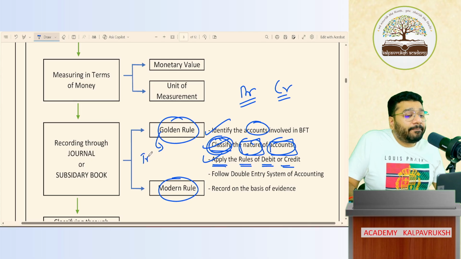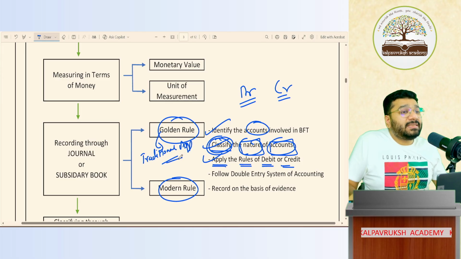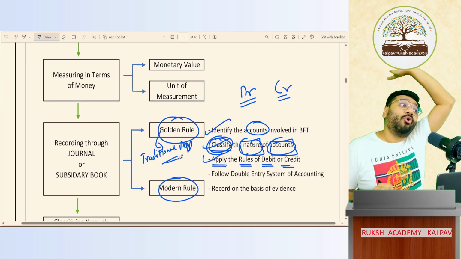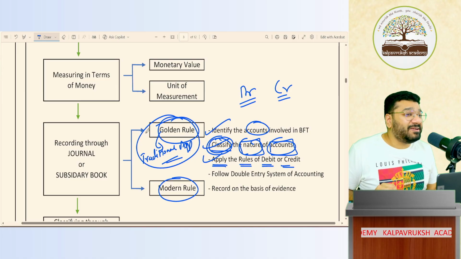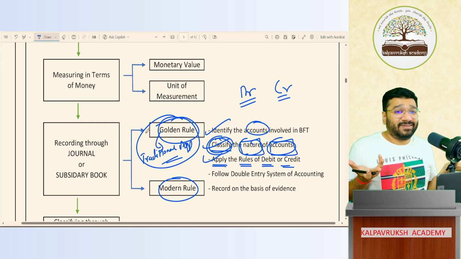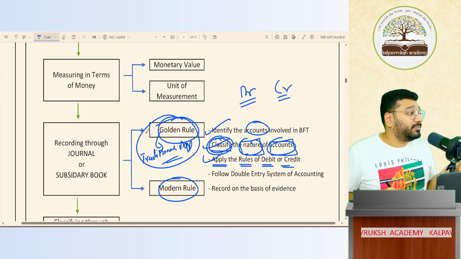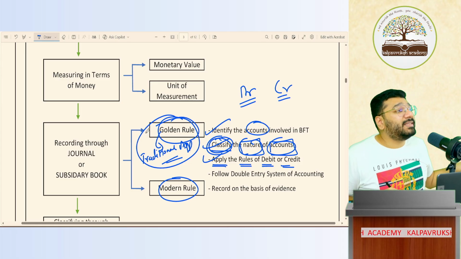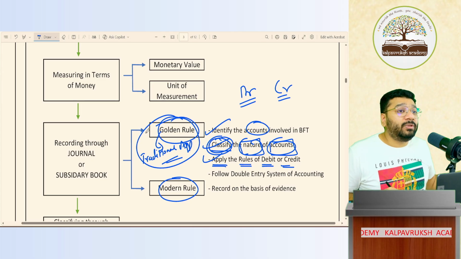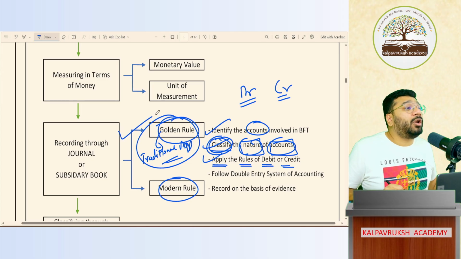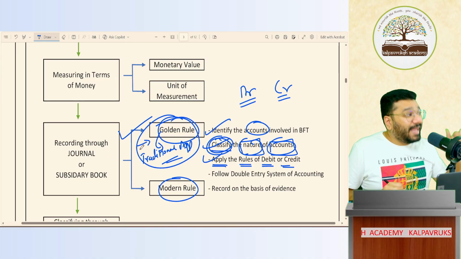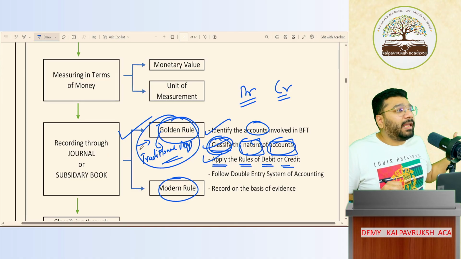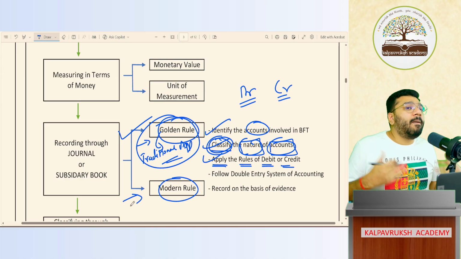Golden rule is also called the traditional approach. The name itself says this is an old rule. Golden rule is olden rule. Useless rule. Oh my God, such a big terminology used, sir. Golden rule is a useless rule. Why useless? Because in the classes to come, I'll prove to you that there are many journal entries where you are not able to logically record debit and credit using the golden rule. That's why in recent times, we have come out with a new rule called the modern rule.